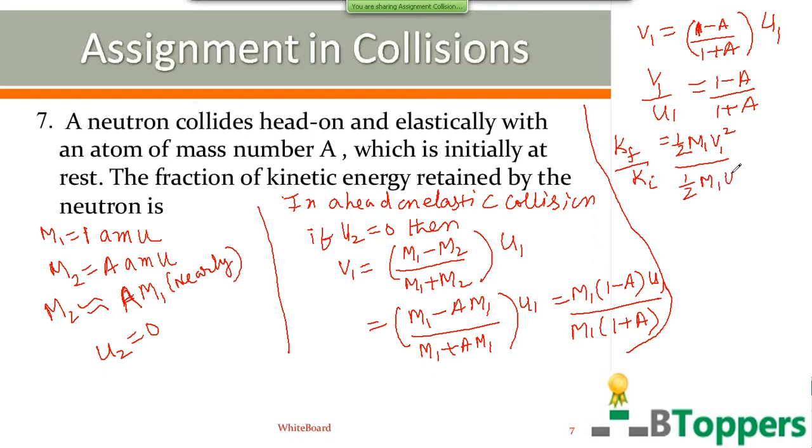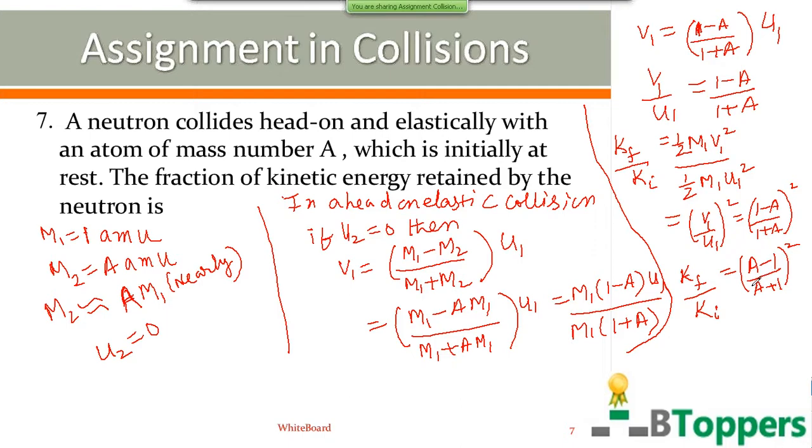The initial kinetic energy just before collision is half m1 u1 square, so the ratio is v1 by u1 whole square, or 1 minus A by 1 plus A whole square. So the ratio of the final kinetic energy of the neutron just after collision and its initial kinetic energy just before collision can be written as A minus 1 by A plus 1 whole square. That's the answer.